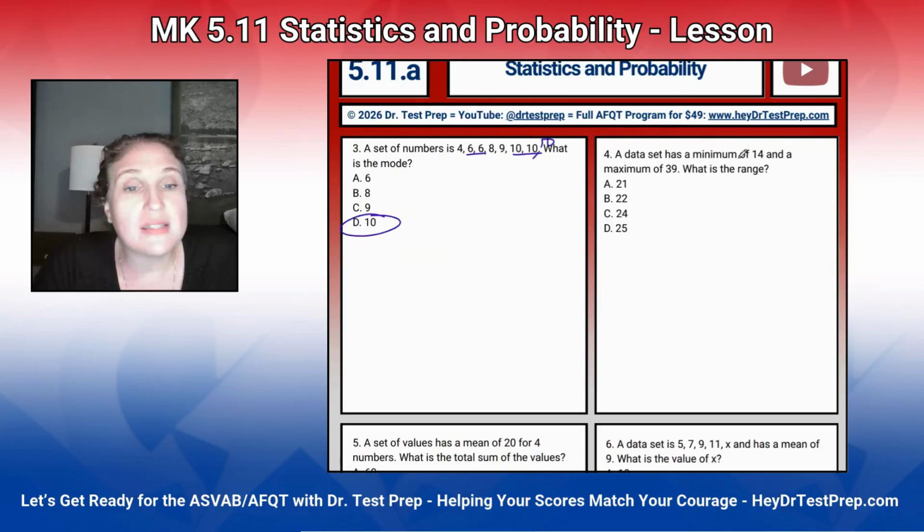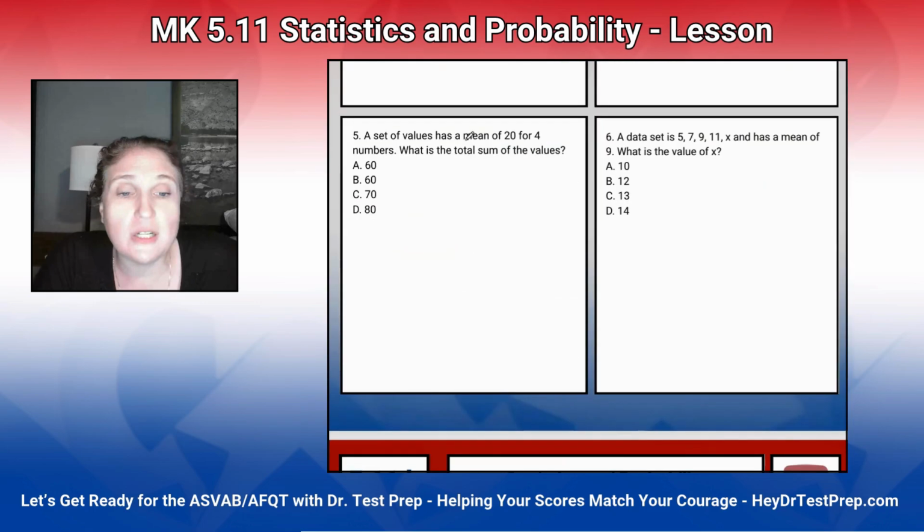Here it says the data set has a minimum of 14 and a maximum of 39. That's a fancy way of saying the smallest number is 14 and the biggest number is 39. So all we do is we just subtract big minus small. So my spread or my range is 25.